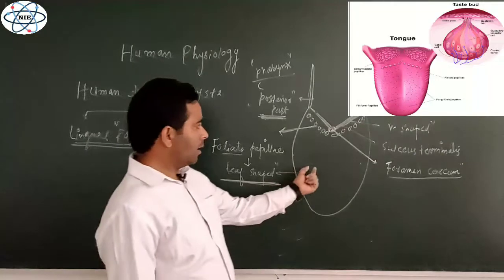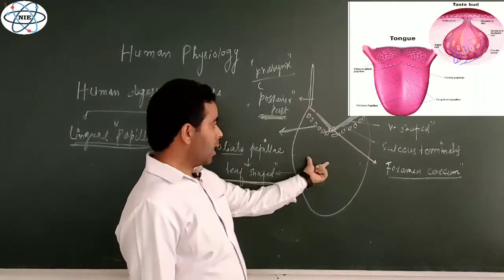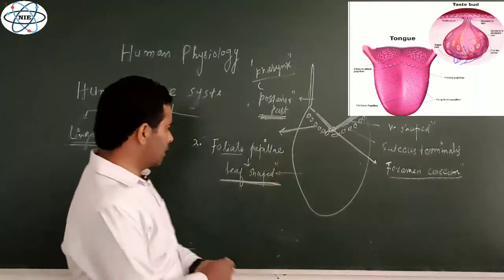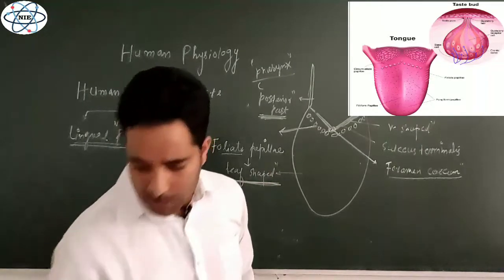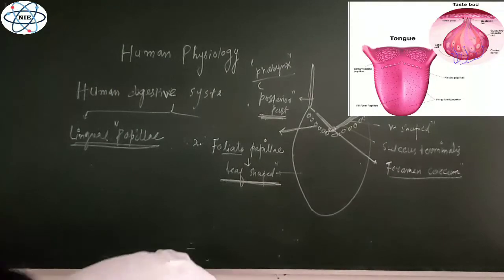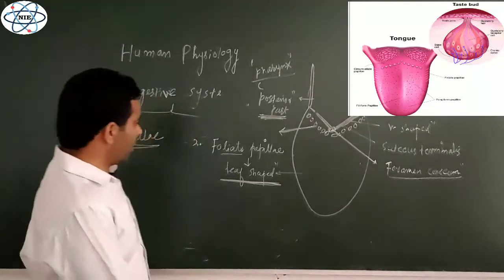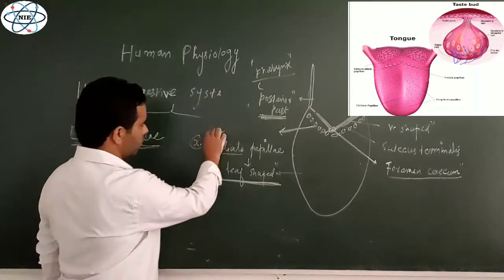In adult life they are altogether absent. So keep in mind, if you are asked which type of papillae are absent on the human tongue, it is the foliate papillae.